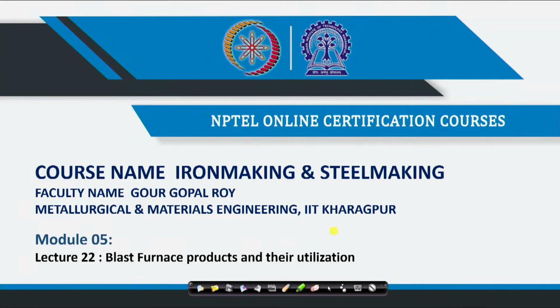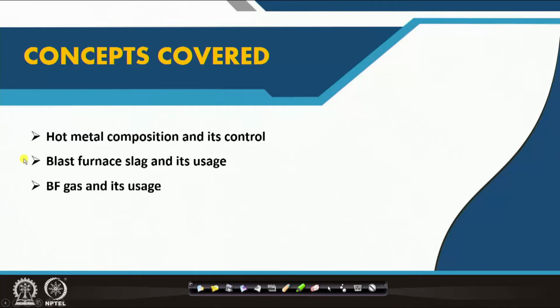Welcome. This is again week 5, and my second lecture of week 5, that is lecture number 22. I will talk about the blast furnace product and their utilization. The major concepts that will be covered here are the hot metal composition and its control, blast furnace slag and its usage, and the blast furnace gas and its usage.